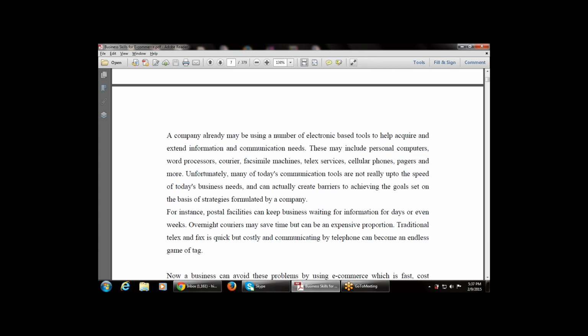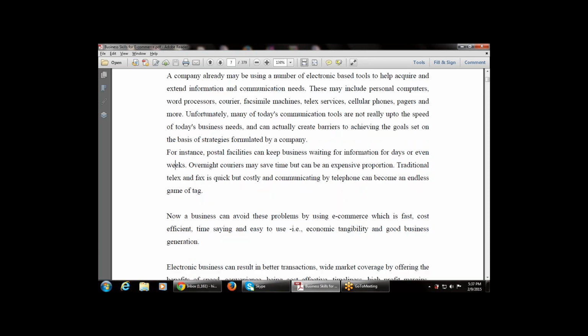That is, there are various techniques that are very fast, I agree, but the condition is that they are very costly, and the cost is not borne by each and every organization. So the business can avoid these problems, that is a cost problem, of waiting for so many long days.